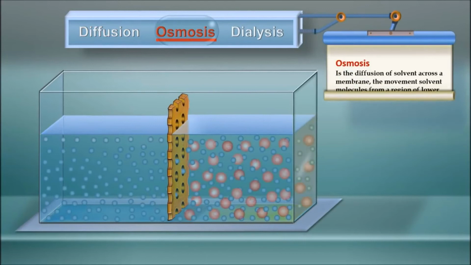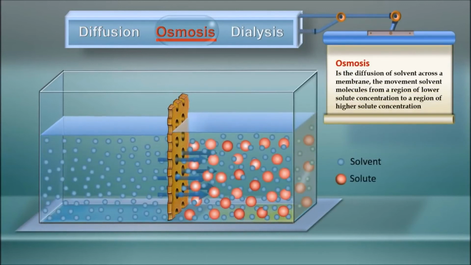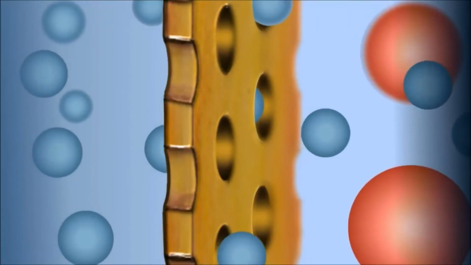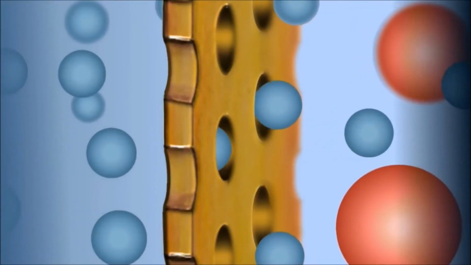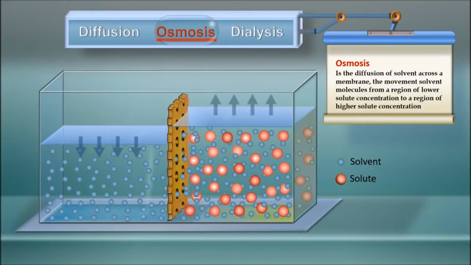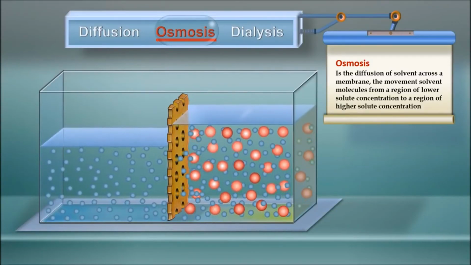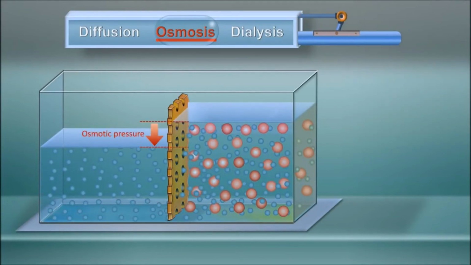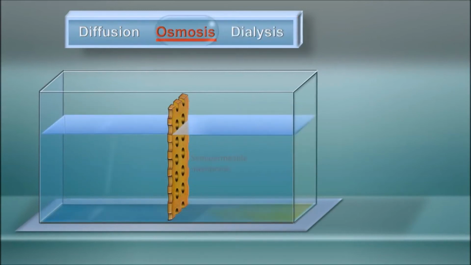In this case, only water is moving through this semi-permeable membrane. That's why water moves from higher concentration to lower concentration. It does not allow the passage of other molecules.